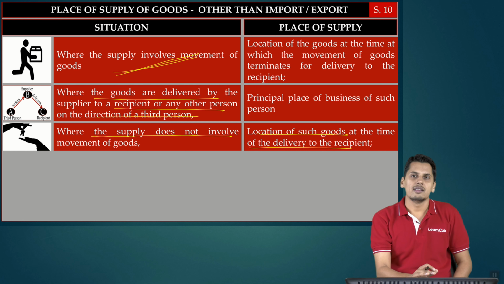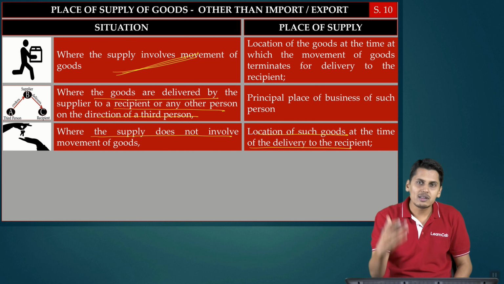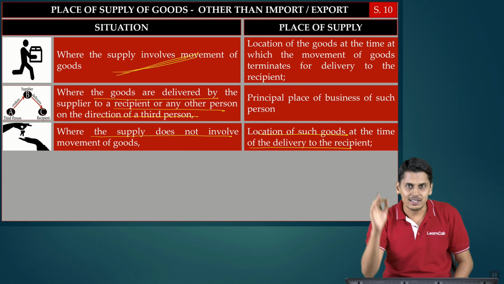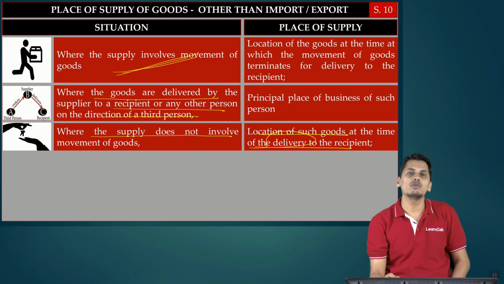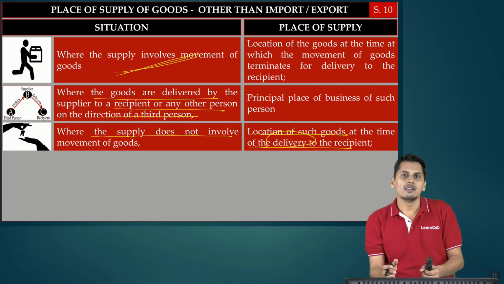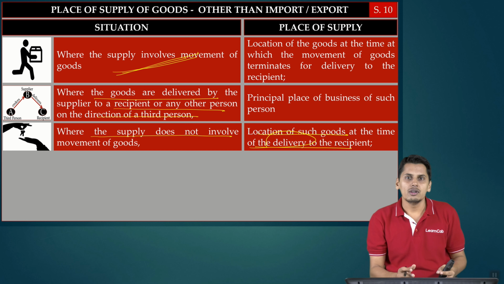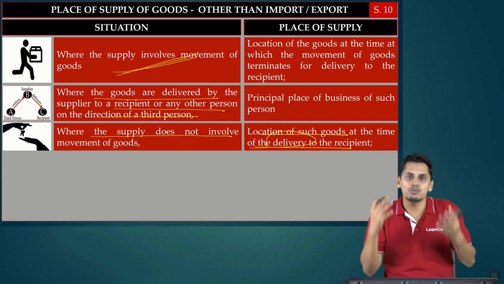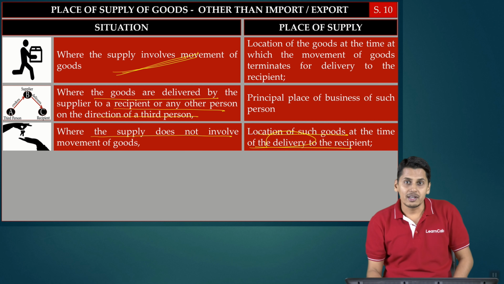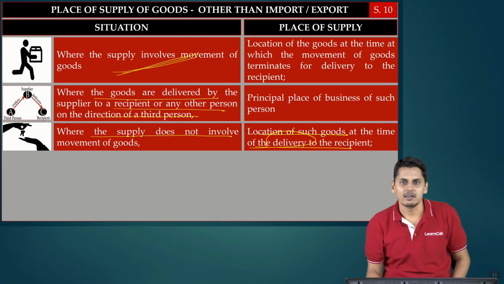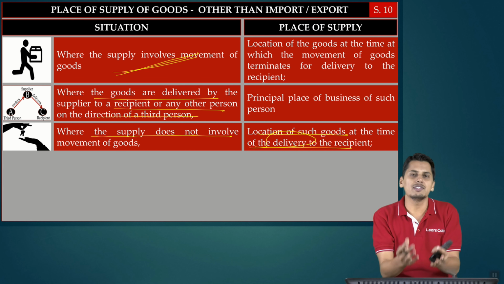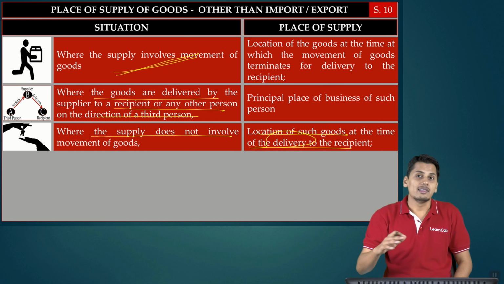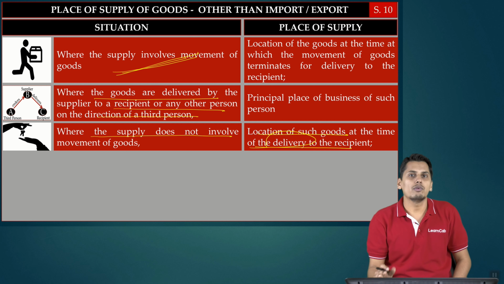Friends, agreed that it is a supply which does not involve movement of goods. What will be the place of supply? Place of supply shall be the location of such goods at the time of delivery to the recipient. Now friends, here it is only an intrinsic value to which the State Bank of India's branch becomes entitled to. There is no delivery which is possible. These PSLC certificates are incapable of delivery. It is actually only points which are getting added. It is only an intrinsic value which gets credited. So therefore, though these are goods, they are incapable of delivery.